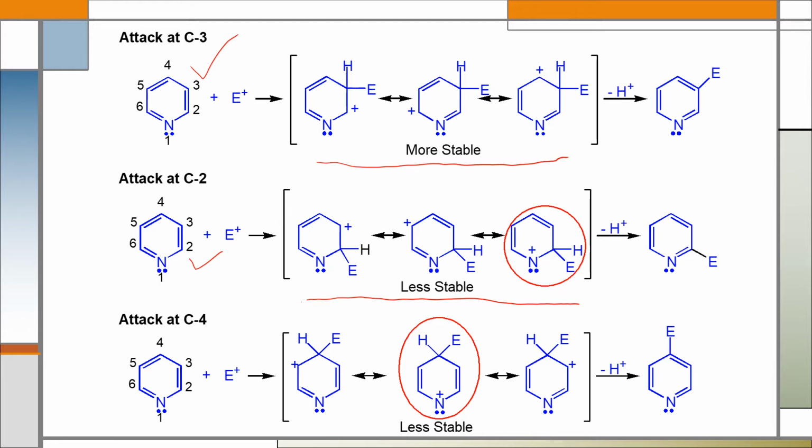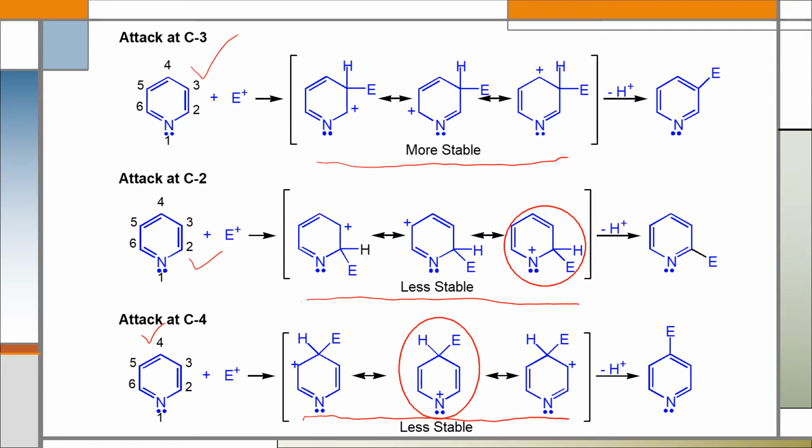And when the electrophile attacks at position 4, it will also form 3 resonance forms like this during electrophilic substitution reaction. We know that the more resonance forms, the more stable the product. That is, if an electrophile attacks at a specific position which has more resonance forms, that position's substituted product will be the major product during the substitution reaction.